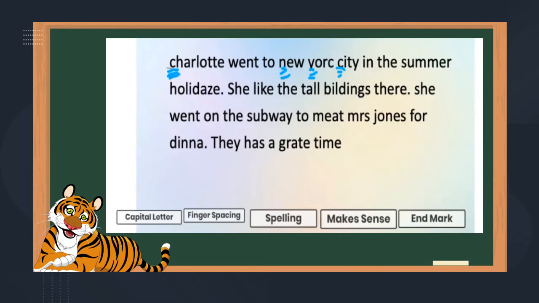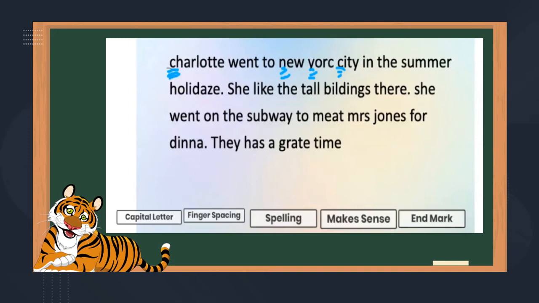So Charlotte went to New York City in the summer holidays. I think everything is capitalized. Finger spacing. This is typed and it looks like the words are not smashed together. I just have to remember when I rewrite or retype this to put a space. Spelling. Let's check the spelling just in this sentence.